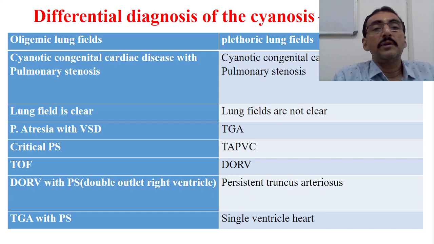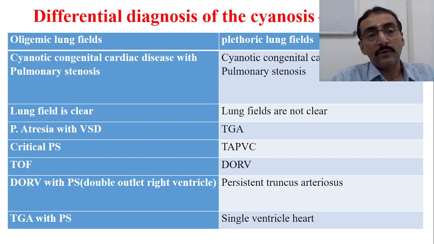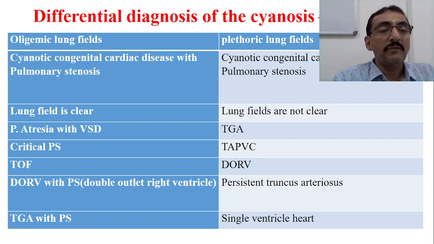Cyanotic congenital cardiac disease with pulmonary stenosis is seen in oligemic lung fields. In the case of plethoric lung fields, we have cyanotic congenital cardiac disease without pulmonary stenosis. In oligemic lung fields, the lung fields are clear, whereas in plethoric lung fields they are not clear; they have more dilated vessels.